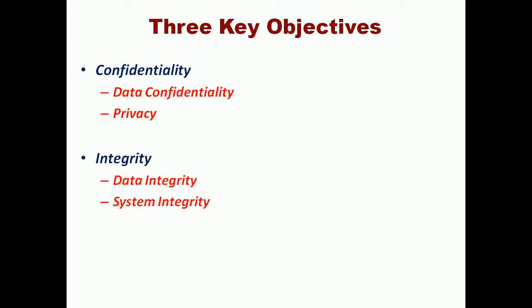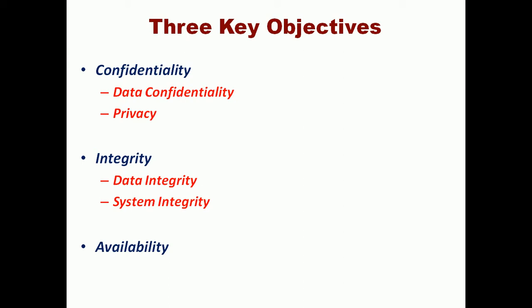Next is integrity. Integrity has two types: data integrity and system integrity. The meaning of data integrity is authorization. With respect to the data, it is called data integrity, and with respect to the hardware components, that is a computer or network devices, it is system integrity. And finally there is availability.